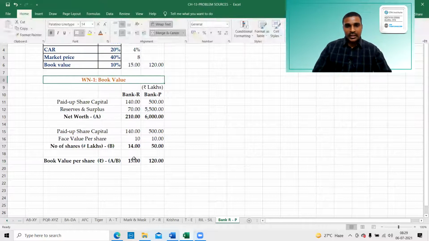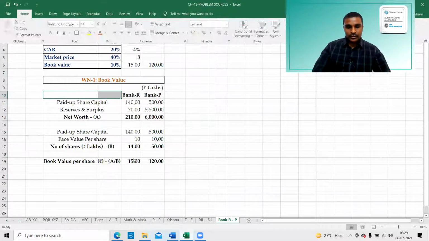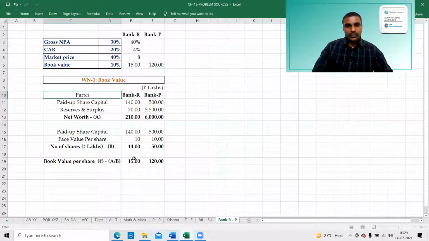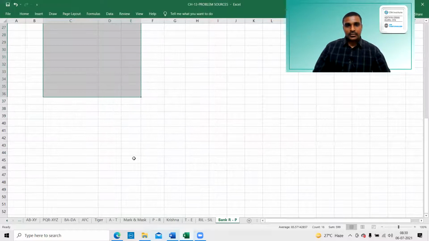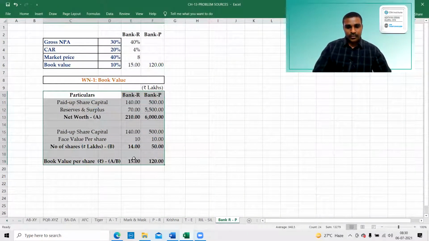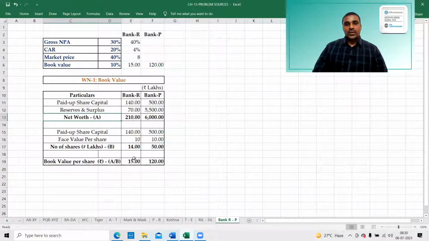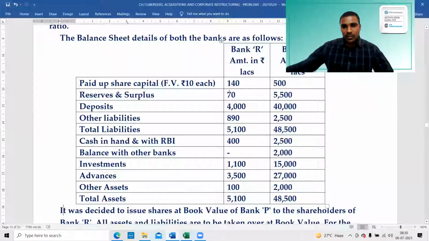Okay, you can just take the answer. Okay, this is the point. So net worth, number of shares to book value per share. Net worth divided by number of shares is equal to book value per share.